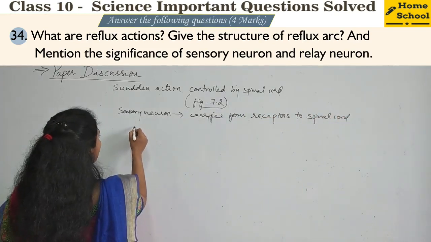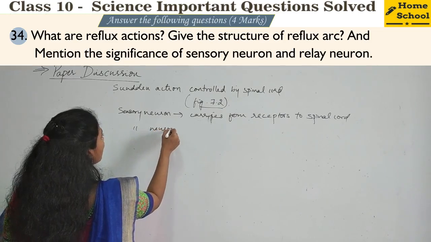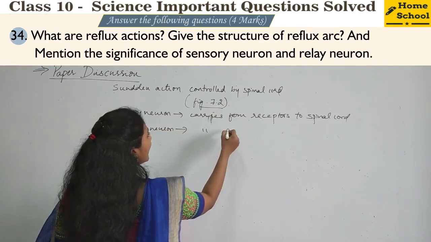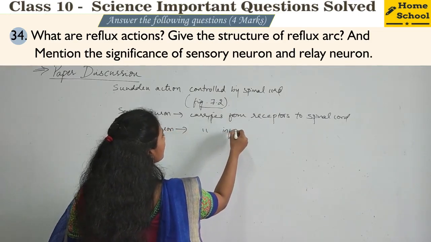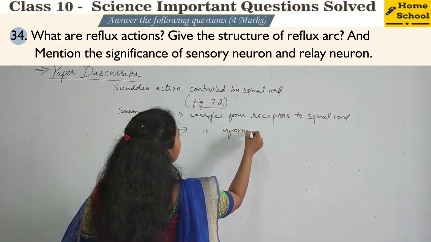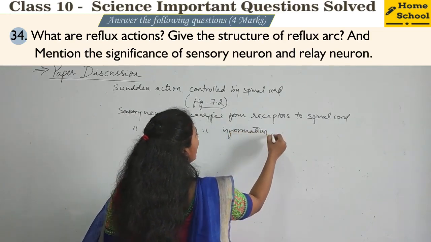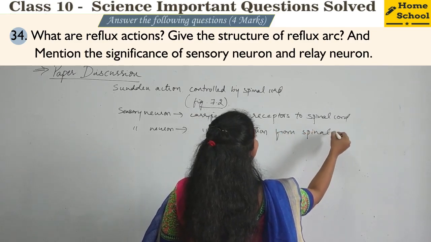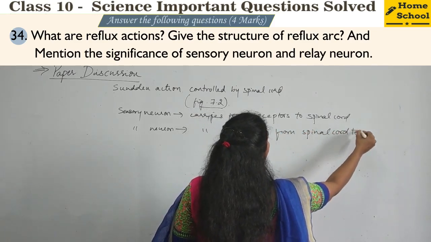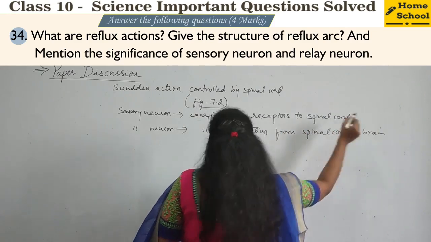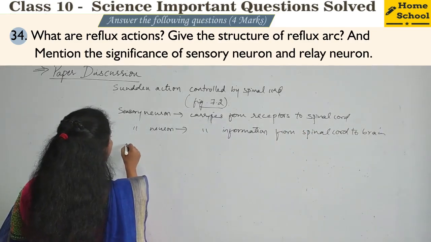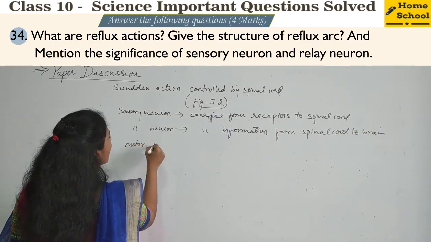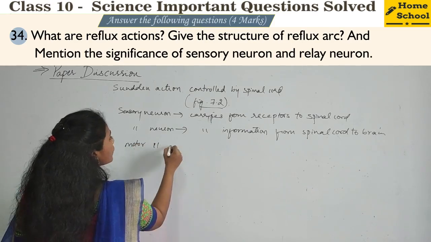Later they are asking about relay neuron. So what will the relay neuron do? Carries information, or electric impulse, from spinal cord to brain. Spinal cord to brain. Yes or no? And later, if they would have asked about motor neuron, you know what is your answer?